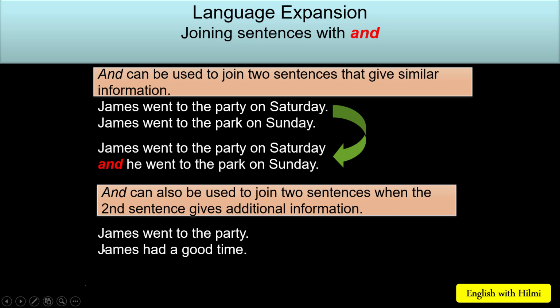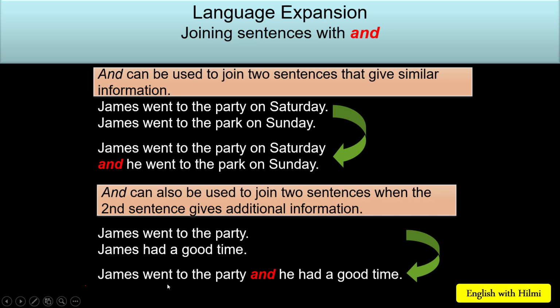As you notice, the second sentence gives additional information. So: James went to the party and he had a good time. So and here is used to join two sentences when the second sentence gives additional information.